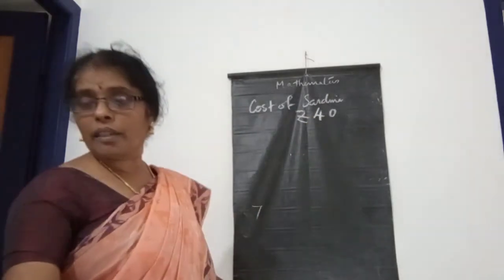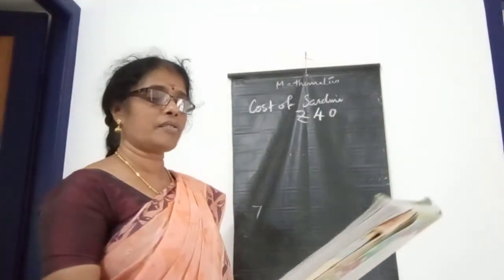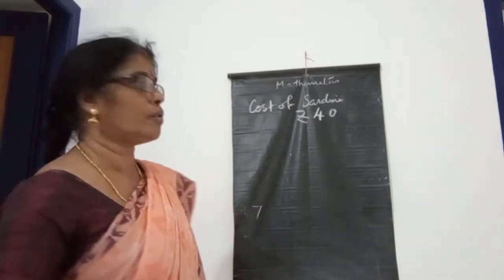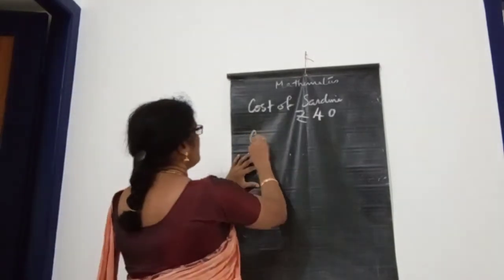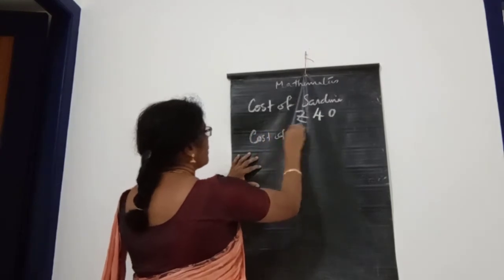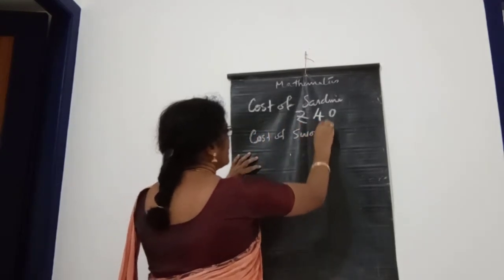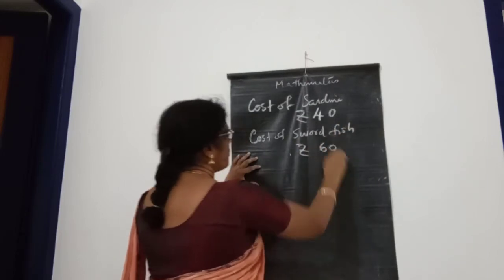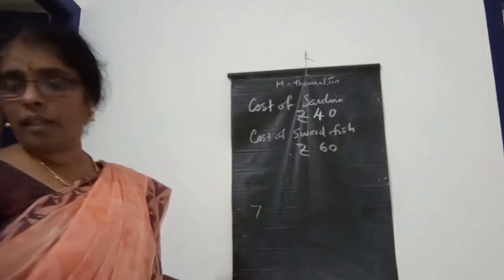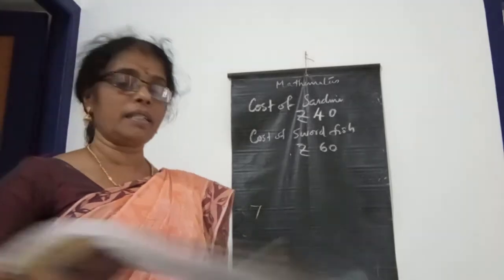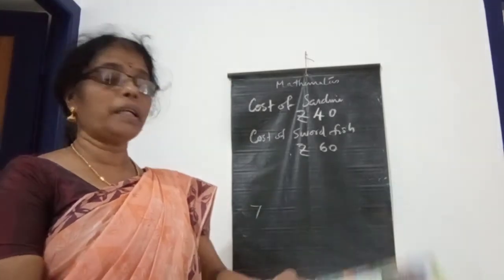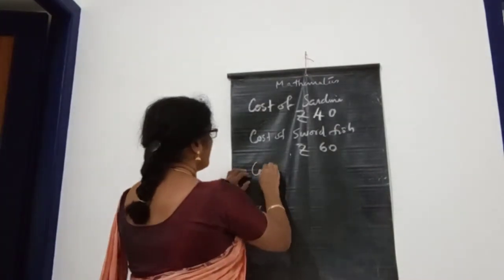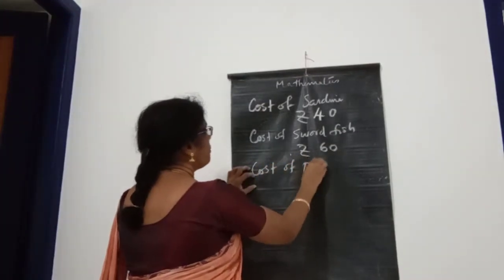Next, Grace is telling the cost of swordfish is rupees 60 per kilogram. And the other lady, Floroma, is telling the prawn is rupees 150 a kilogram.